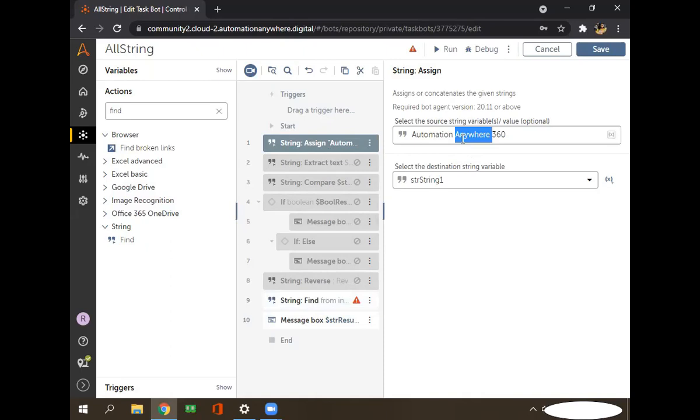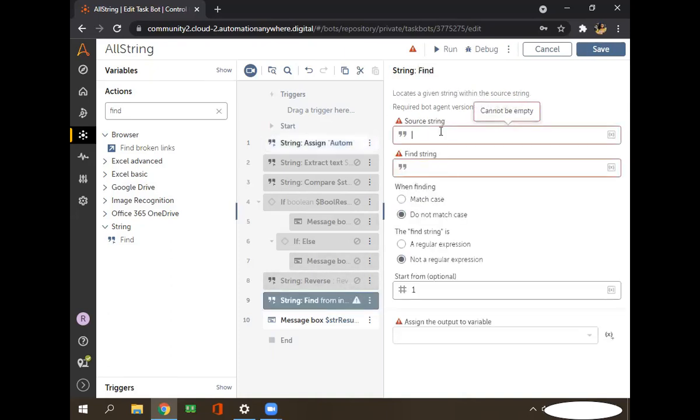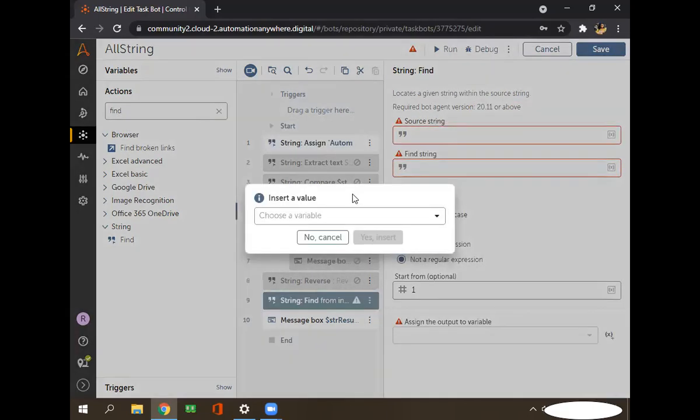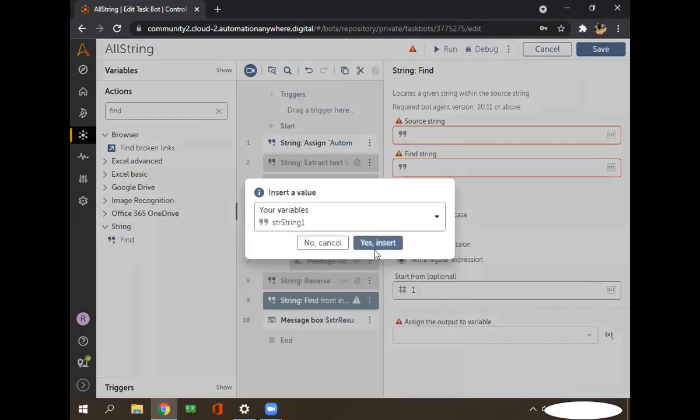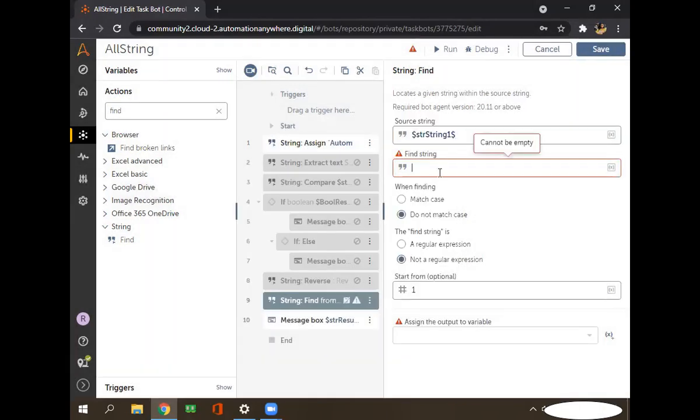Suppose I want to find this particular word, any, in the complete string. I'll go in find. First I'll put the source string, which for me is str string, and what I want to find in this complete string is this one, any. Let's check with do not match case. And here I'm using not a regular expression, because if I choose regular expression, that is a different thing.